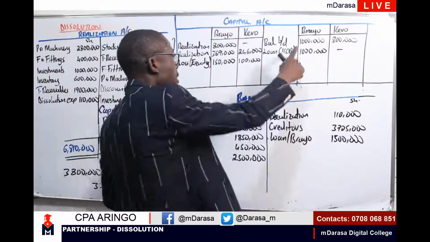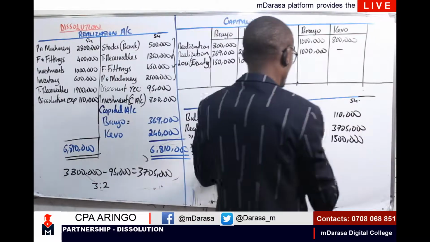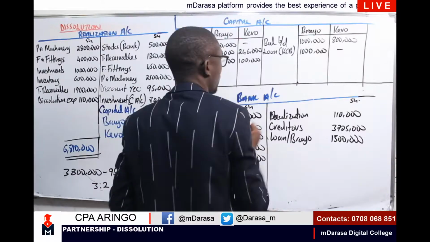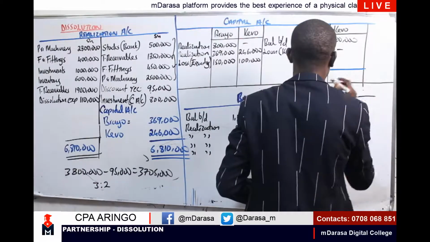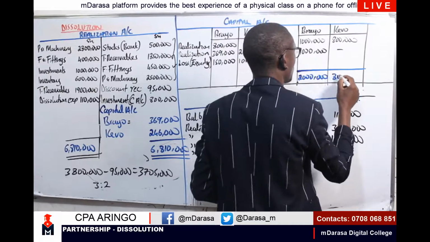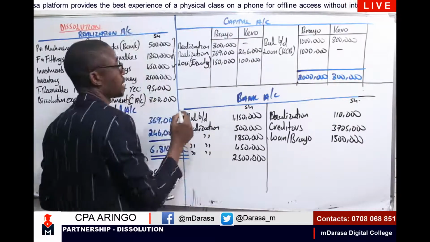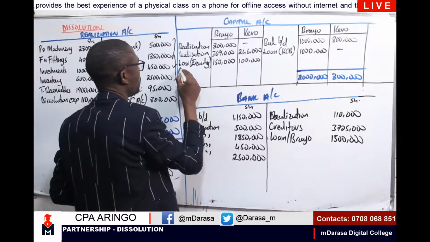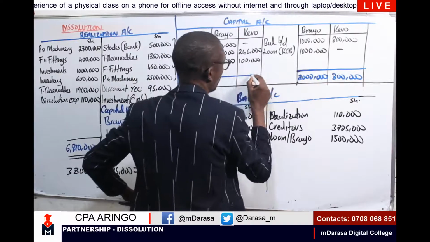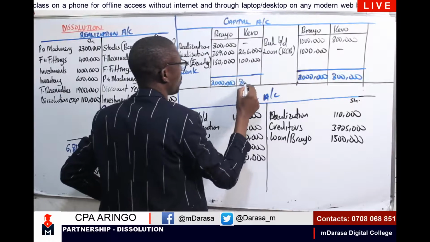In this case, I can clearly see this is 2 million, this is 800,000. So actually, our credit side is more. Our credit side is more, and therefore, this should give us 2 million, and this should give us 800,000. So what will be our balancing figure? The balancing figure, that is to say, it is the business which will be paying our partners. So I'm having our bank. So we are going to debit our capital account and we credit our bank account.